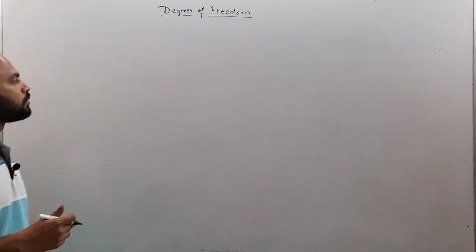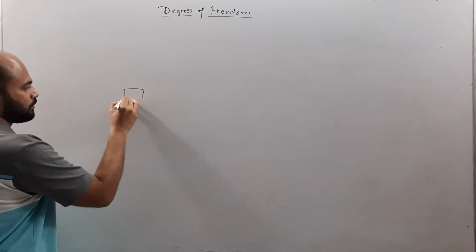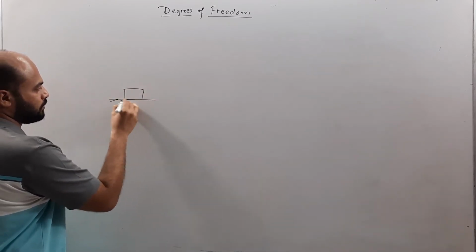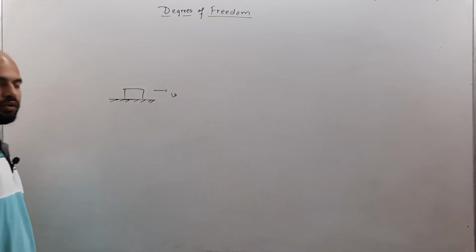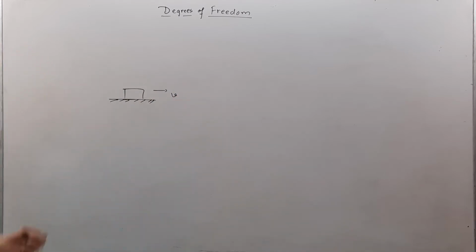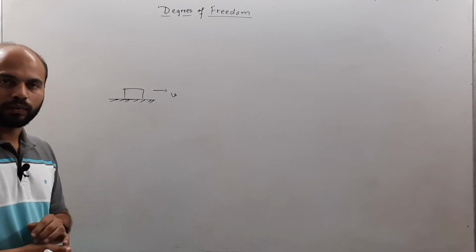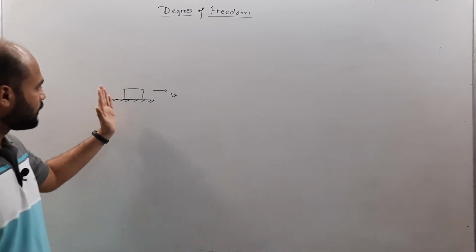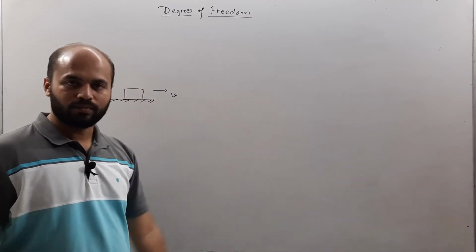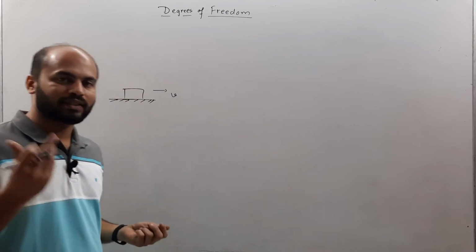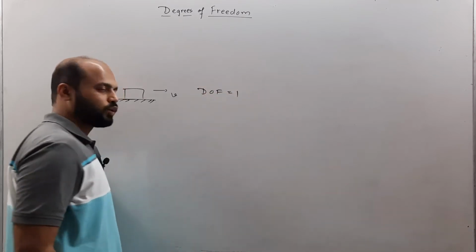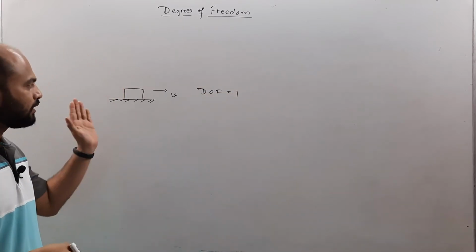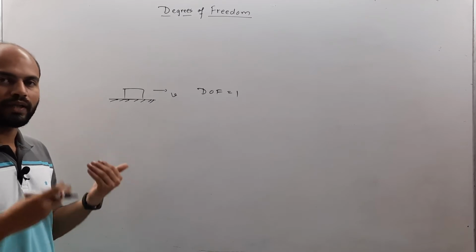Now, let's take this example. Let's say that this is a block of certain mass and it is going with certain velocity on this ground. So you can clearly see that there is only one motion possible over here. That is, this block can travel straight on this path, which means that its degree of freedom is 1. That means only one possibility is there in which its motion can happen.